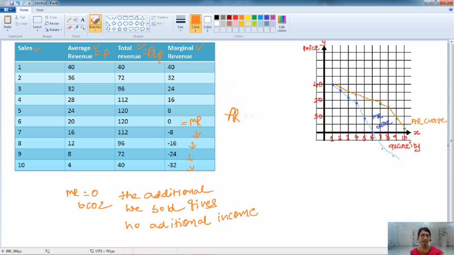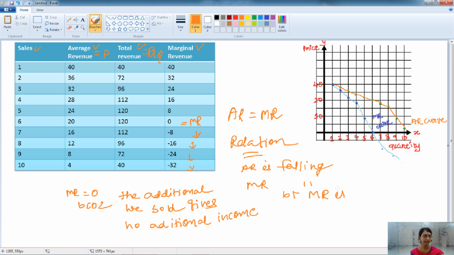So here the AR and the MR curve have the same relationship as we have with the AC, that is the average cost, and the marginal cost. What is that? When the AR is falling, the MR is also falling, but MR is lesser than the AR. We can see this from this graph.